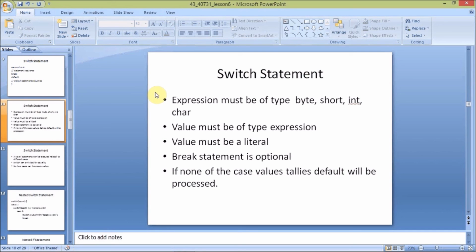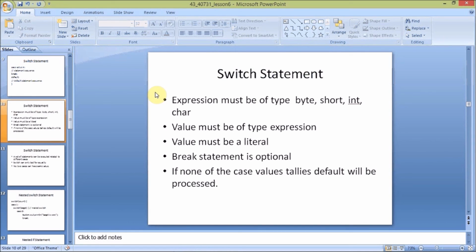It should be a specific value. Value must be literal. Literal means we should specify the value with a particular integer or character value, otherwise the default statement will be executed. This is the problem in the switch statement.